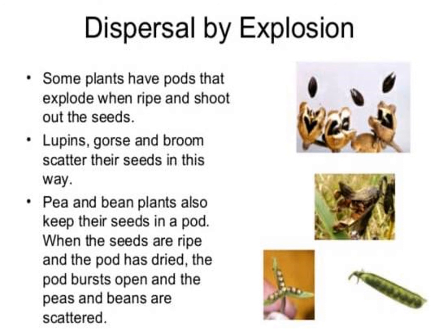The other examples are shown in the slide. A few more are the pea and the bean plants. They also keep their seeds in a pod, and when the seeds are ripe and the pod has dried, the pod bursts open and the peas and beans are scattered. So this is all about it.